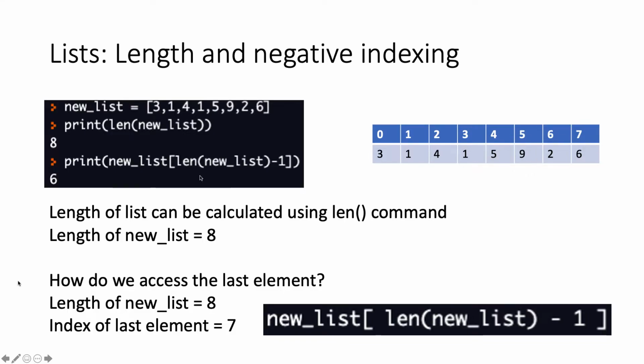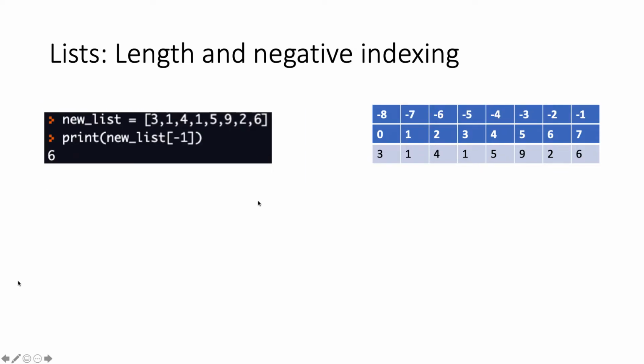So then you use the function length, you use this length to put in the variable, the list name inside to calculate it. So Python actually does this for you. If you put in a negative index, then it's going to interpret it as, it's going to insert for you the length of the new list.